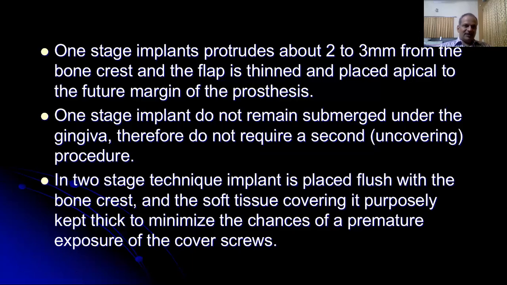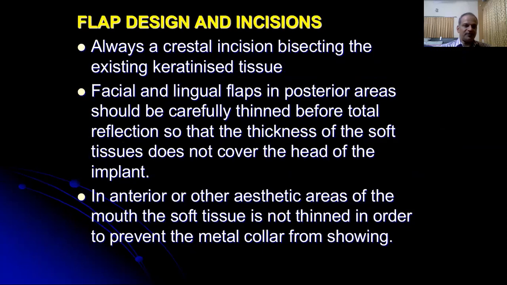The one-stage implants protrude about 2 to 3 millimeters from the bone crest, and the flap is thinned and placed apical to the future margin of the prosthesis. One-stage implants do not remain submerged under the gingiva, therefore do not require a second or uncovering procedure. In the two-stage technique, the implant is placed flush with the bone crest, and the soft tissue covering it is purposely kept thick to minimize the chances of premature exposure of the cover screw.